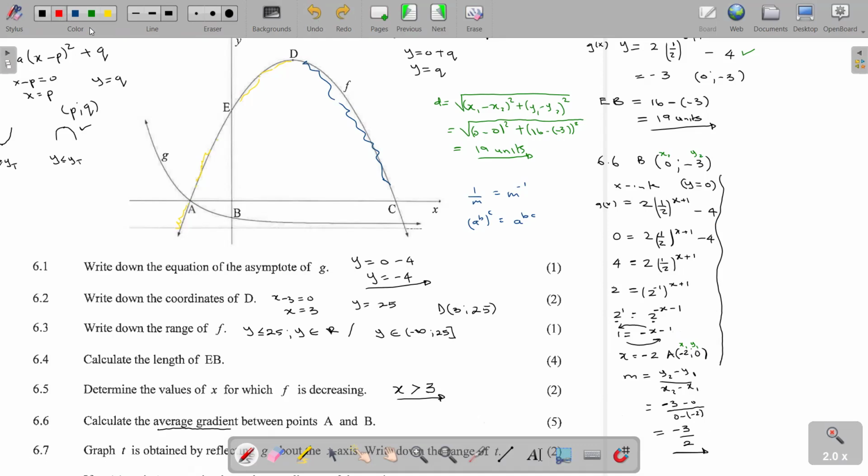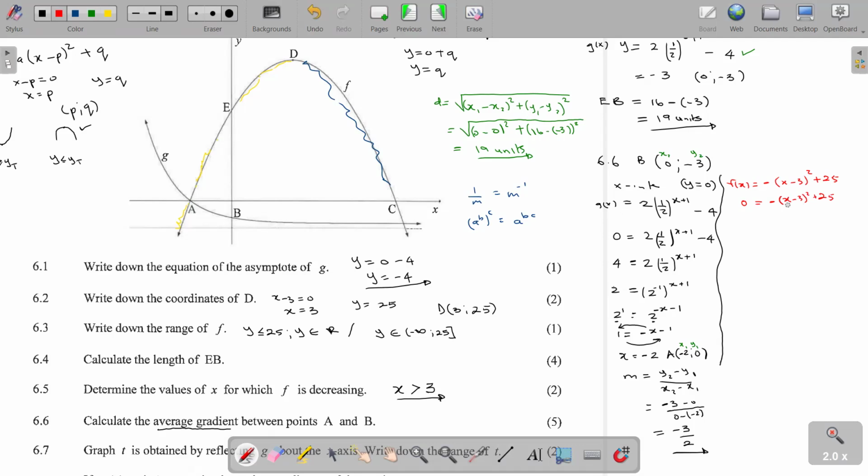We were given that f(x) is equal to minus open bracket x minus 3 squared plus 25. So substituting 0 because at the x-intercept, our f(x), our y, will be equal to 0. So it means 0 will be equal to minus (x minus 3) squared plus 25.